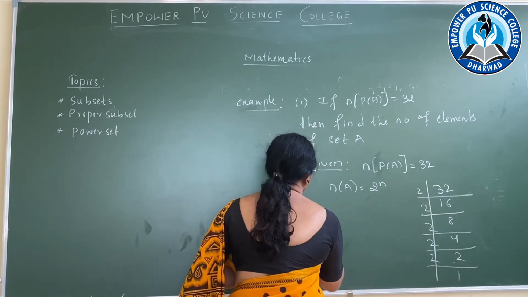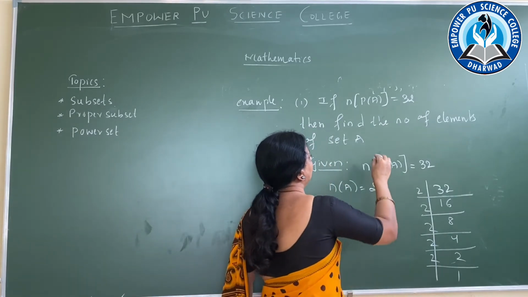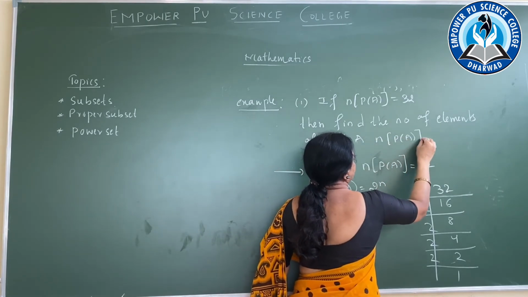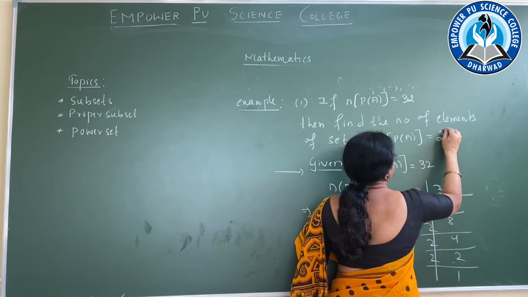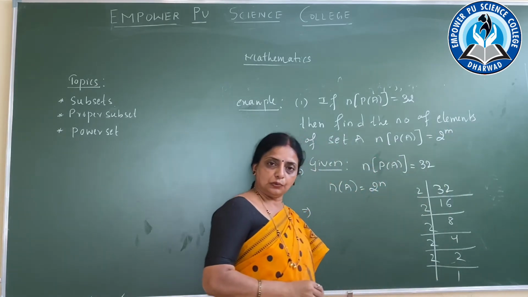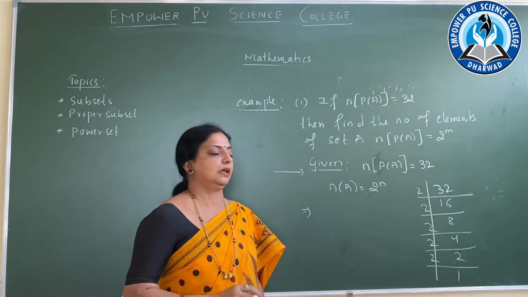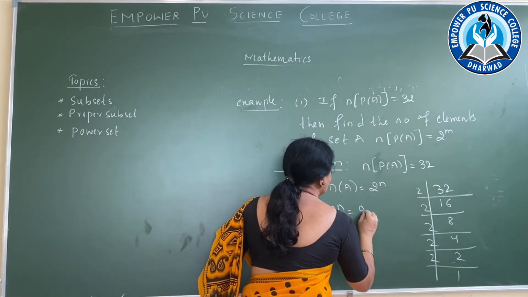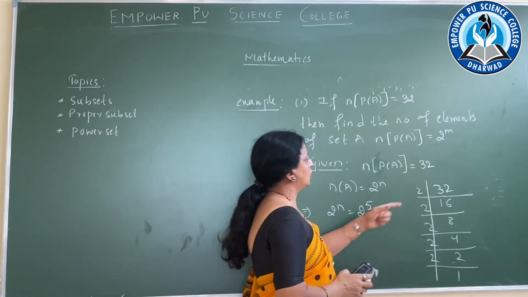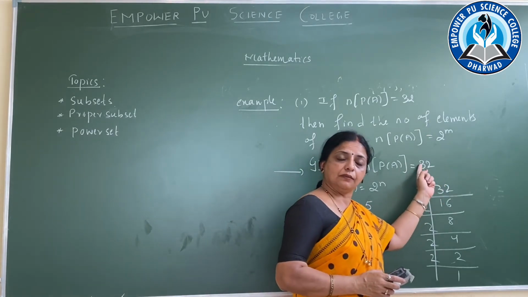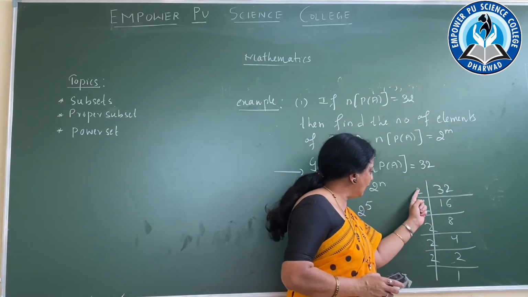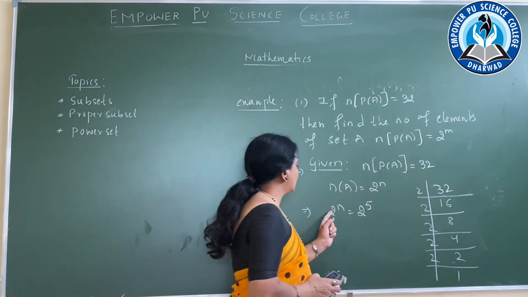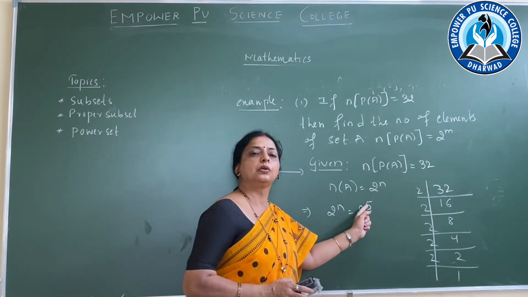Therefore, now you know that n of P of A is also equal to 2 raised to n. That is also the formula. So what I have to write is 2 raised to n is equal to 2 raised to 5. I have converted this 32 into 2 raised to 5.